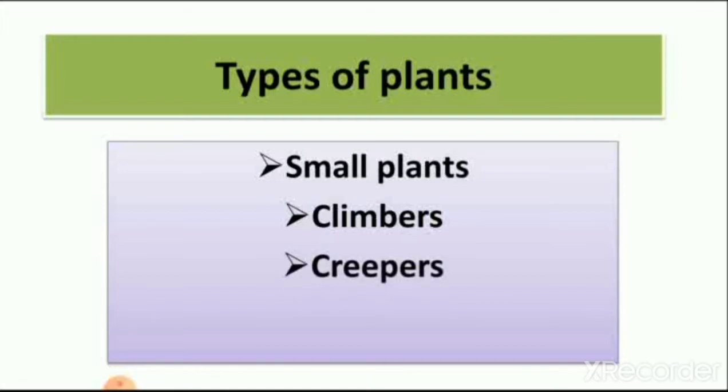Then we learned about creepers which grow along the ground because they are heavy. Then we learned about trees which are big, they don't need support and they grow straight and their stems are also strong. So these all are types of plants which we learned in the previous lecture.